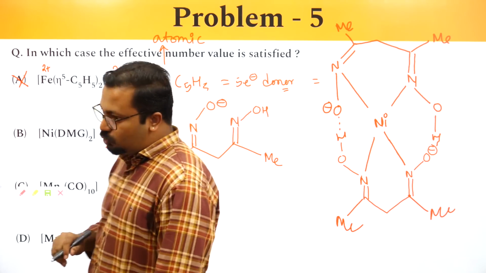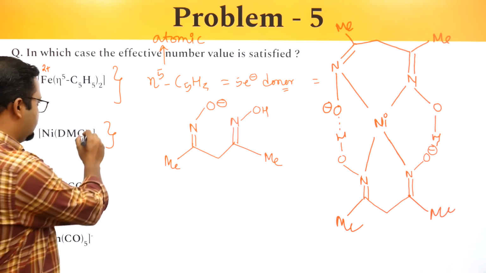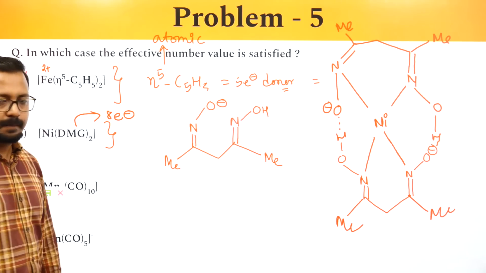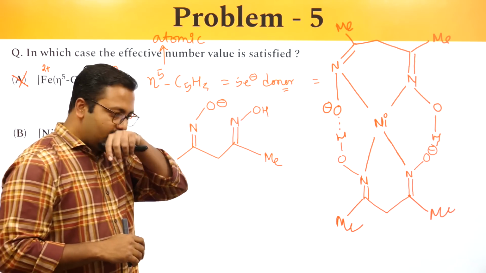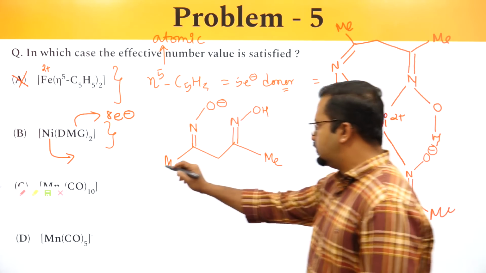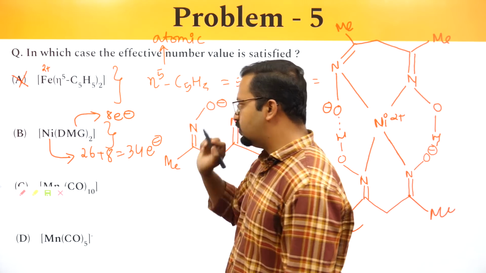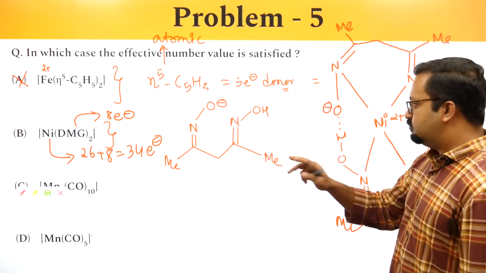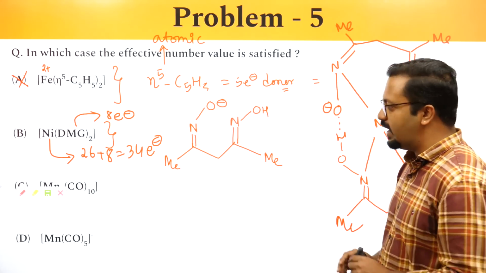So DMG turns out to be a ligand which will donate a total of 8 electrons. Nickel's atomic number is 28, iron, cobalt, nickel. 2 electrons are removed because this is Ni2 plus, so it will be 26 plus 8. This turns out to be 34. So with 34, it will not follow the effective atomic number rule, or it does not have the number of electrons that the nearest noble gas has.